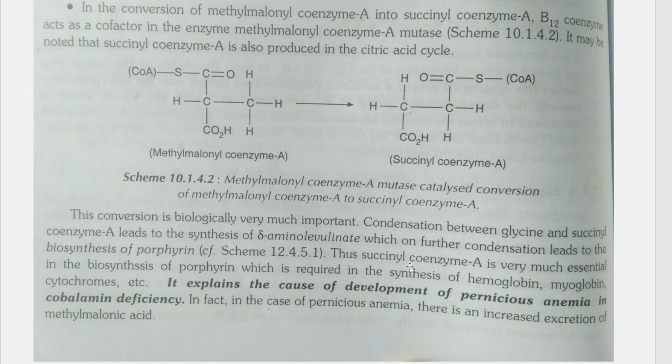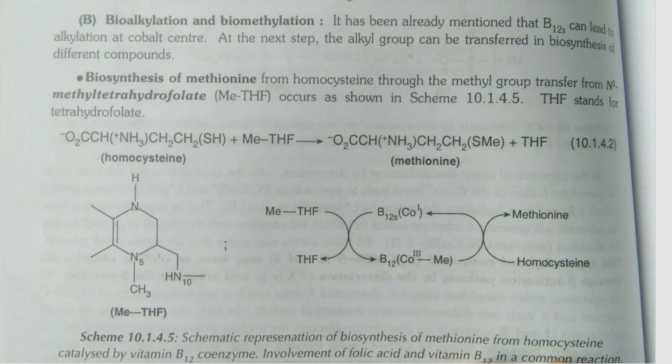It is because this succinyl coenzyme A that is synthesized by the end of this reaction is very much essential in the biosynthesis of porphyrin. Porphyrin, as you know, is a part of hemoglobin, which is required for synthesis of hemoglobin, myoglobin, cytochrome. This is why this reaction is said to be biologically very important, which is catalyzed only in the presence of vitamin B12. The next important function of vitamin B12 is that it does bioalkylation or biomethylation.